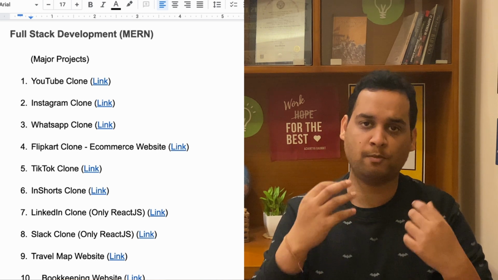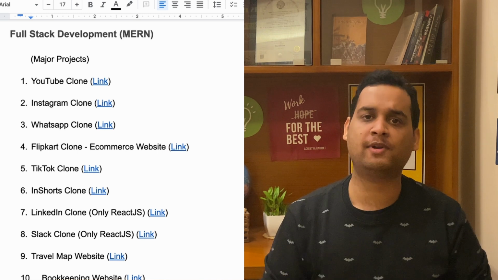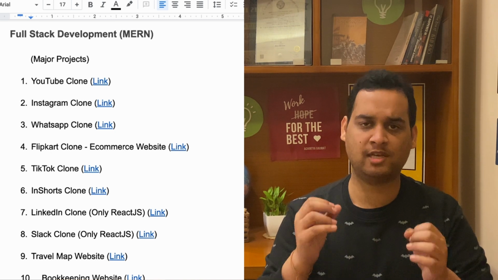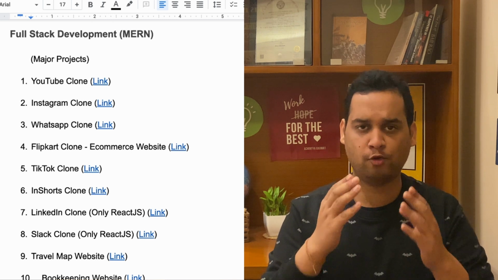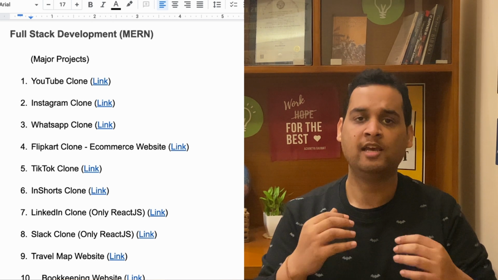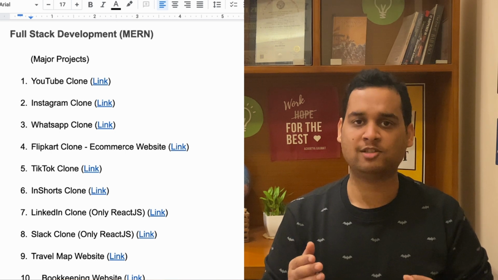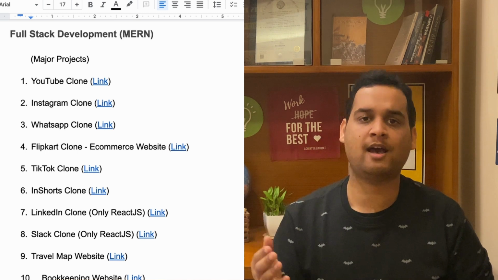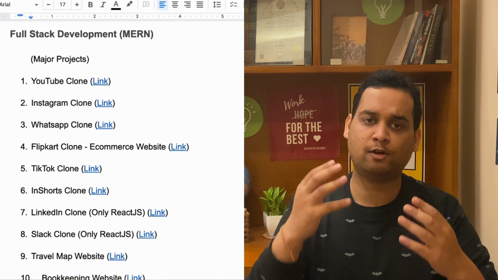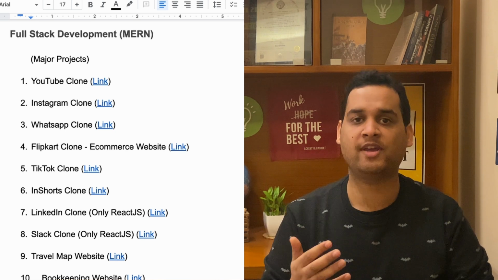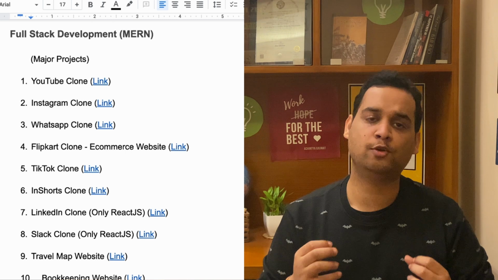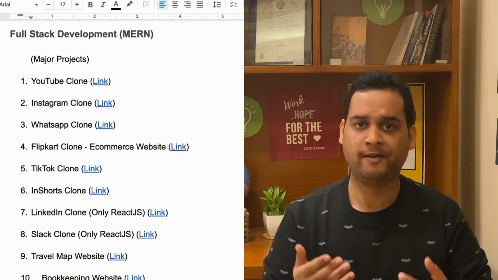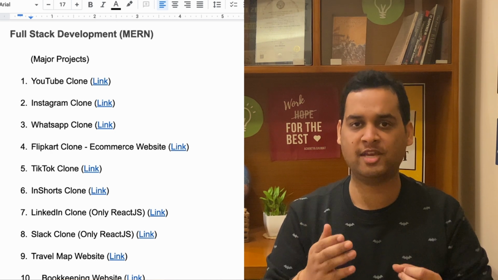So it's very difficult to expect a student to think of some original idea. It's completely okay if you are cloning some famous application which is available out there. There is no issue, just that it should be very nicely made. The UI should be clean and the functionality should be working properly. It's not like you have just created 1 or 2 simple functionalities. You should at least make 5 to 6 functionalities of that cloned website. Also, when you're going to work in a company, you have to replicate designs from Figma. Cloning a popular website will also demonstrate how effectively you can create a design from a given design sheet, because if you are making a website on your own, then it doesn't matter what design you are making. So the first 10 projects we are going to discuss are major projects for MERN-Stack.